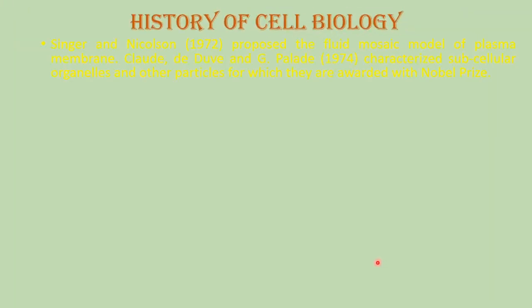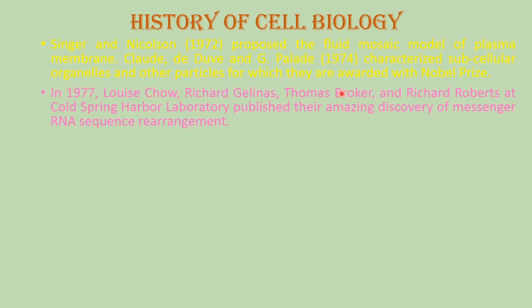Two very popular scientists proposed the fluid mosaic model of the plasma membrane in 1972. Claude and Palade, in 1974, characterized subcellular organelles and other particles, for which they were awarded the Nobel Prize.